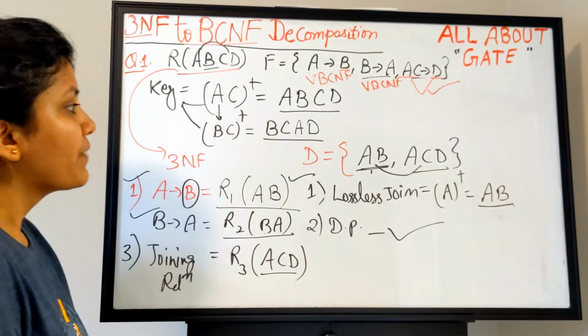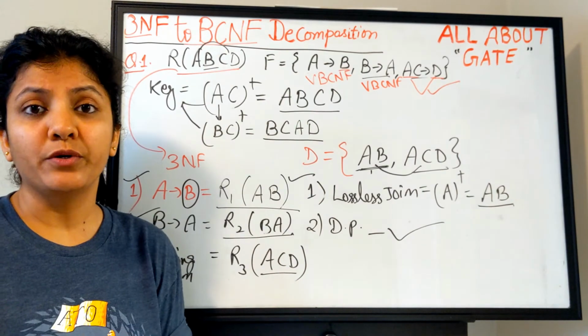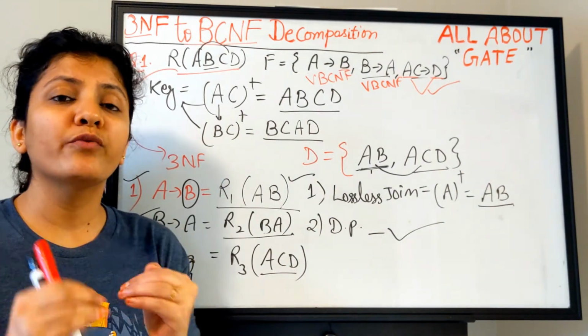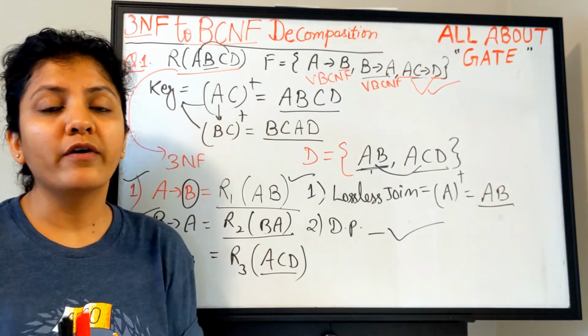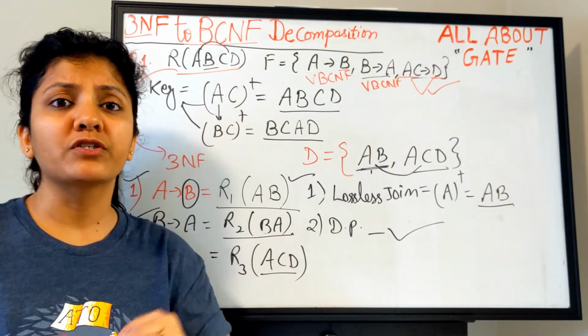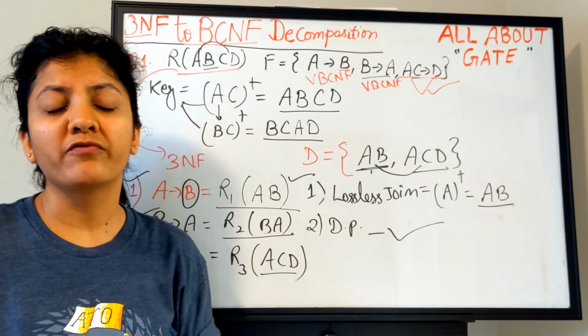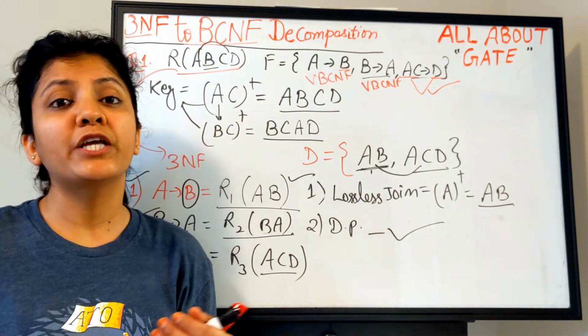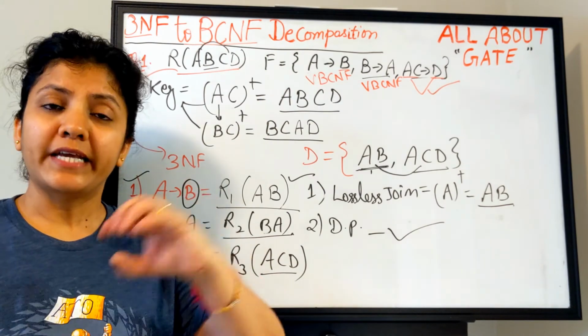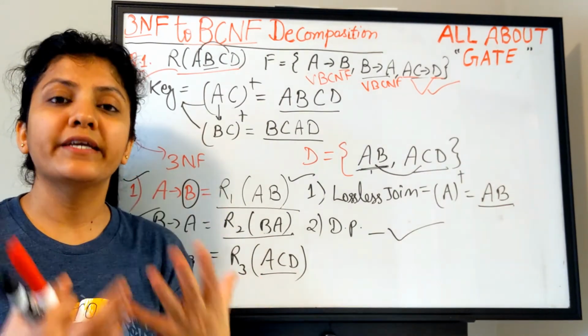Okay. So I hope by the end of this video, you have understood how we have to decompose a lower normal form into a higher normal form. I repeat once again, whatever functional dependencies are causing problems for the respective higher normal form, make a separate relation for each one of them. Thereafter, take a third or last relation, which is a joining relation.